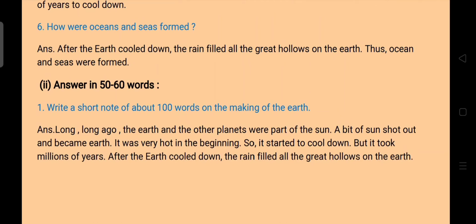Long ago, the earth and the other planets were part of the sun. A bit of sun shot out and became earth. It was very hot in the beginning, so it started to cool down. But it took millions of years. After the earth cooled down, the rain filled all the great hollows on the earth. Clear?